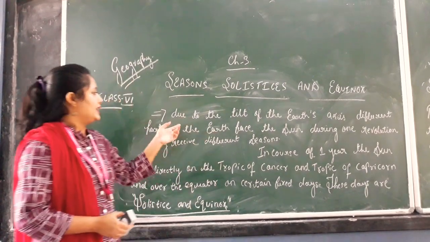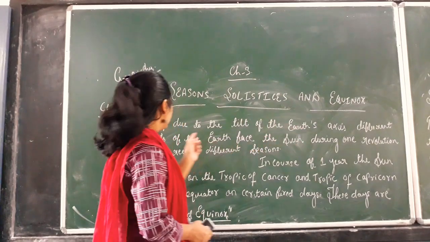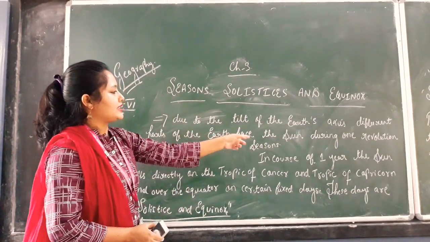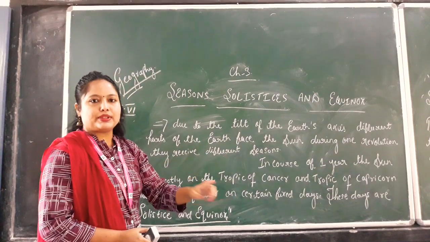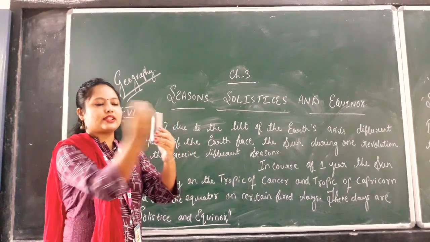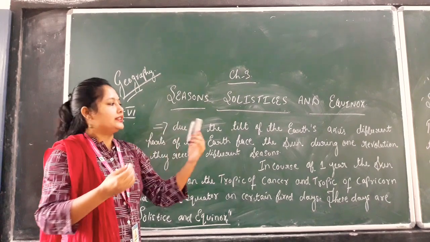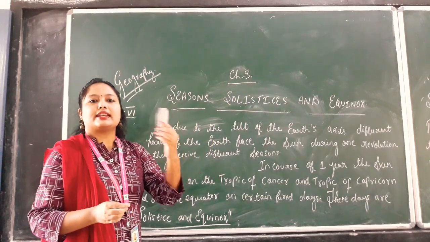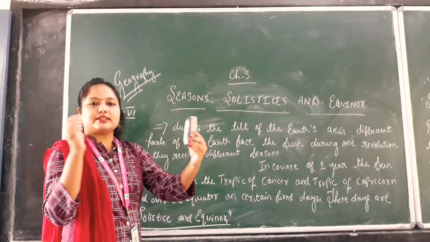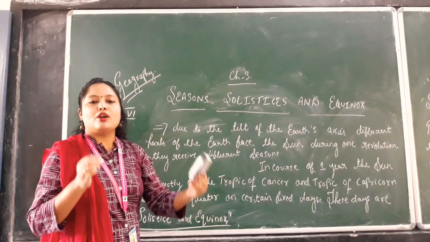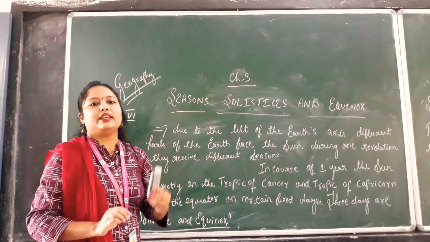See here, due to the tilt of the earth's axis, different parts of the earth face the sun during one revolution. They receive different seasons. That means in one revolution, wherever the sun is facing the earth, those parts get the rays of the sun. Sometimes it is getting more. Wherever a part is getting more, that will be called summer. Wherever it is getting less, it will be winter. And in spring and autumn, it will be equal.